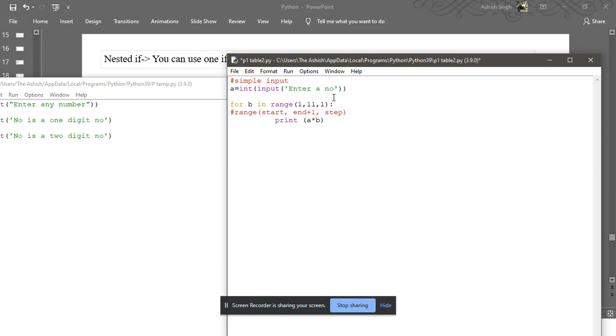Now you may have a question: why is it written here as end plus 1? According to the syntax of range, it always stops before the end. Whatever last value you have given, it will end before that. So if I give 10 here, it will stop at 9. That's why you have given 11 here, so it will stop at 10. Is that clear?